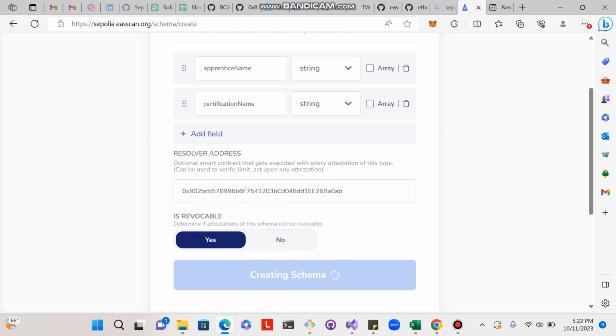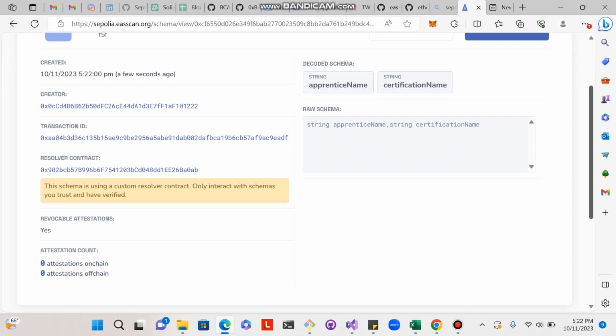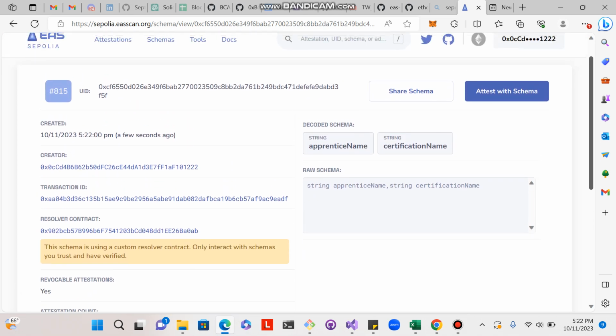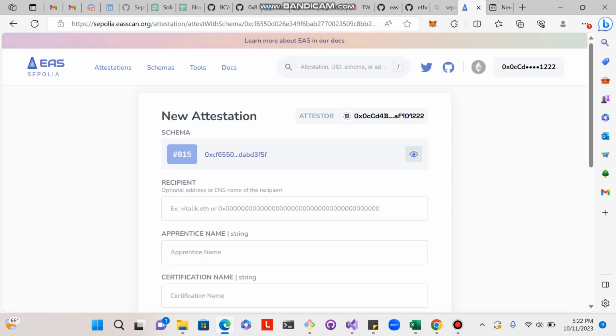Because I think we should have, like we talked about, a drop-down of different certifications you can press, and have this resolver only work if you select BCamp, but that'll be a different story when we get to that. But okay, so now I've got this schema made. Let's say I want to attest with this schema.